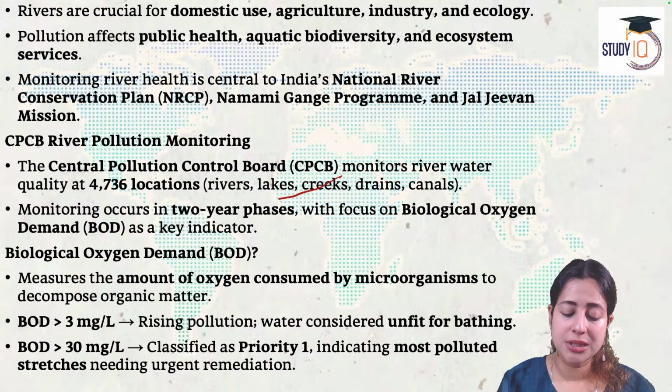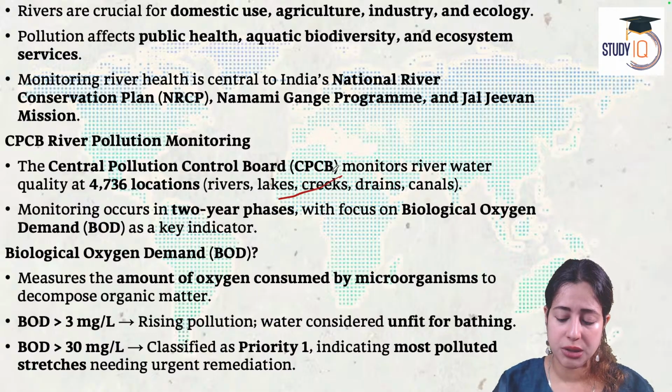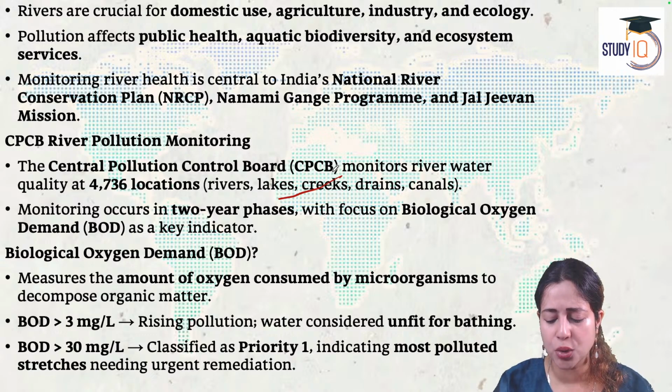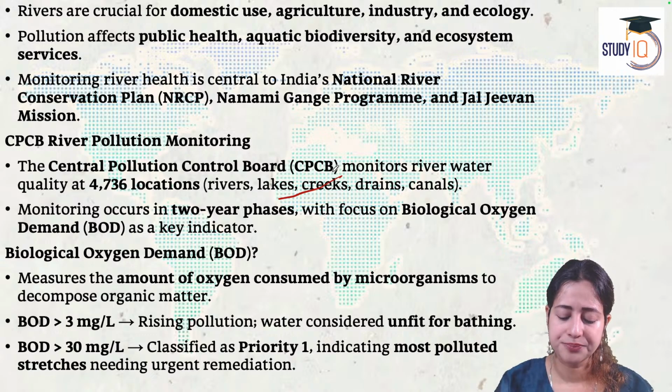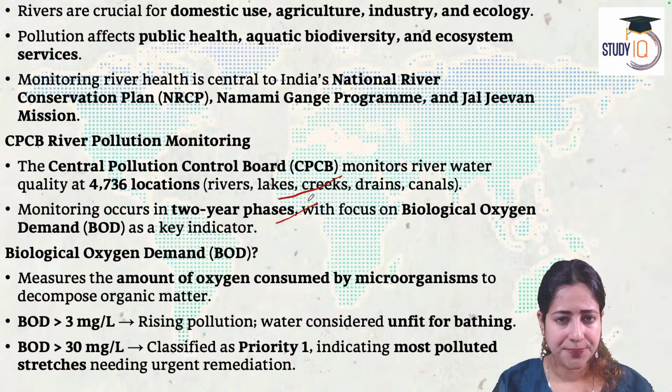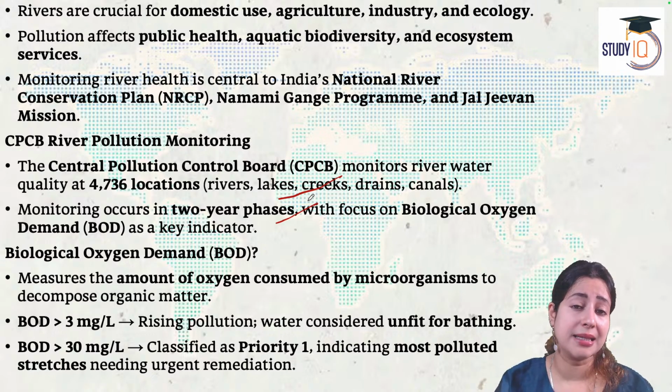Today, the report says under the Central Pollution Control Board that in India, across 4736 locations, including rivers, ponds, creeks, canals, there has been an overall reduction in pollution. That's correct. So this 2-year investigation has shown that although the overall pollution has declined, the number of pollutants in the small water bodies like rivulets and drains and canals has increased.